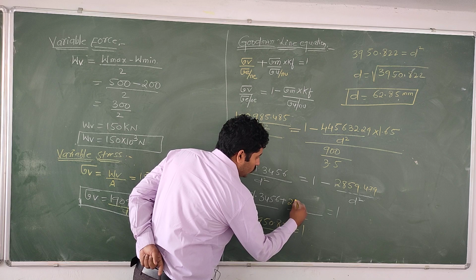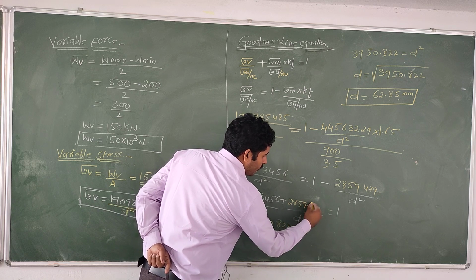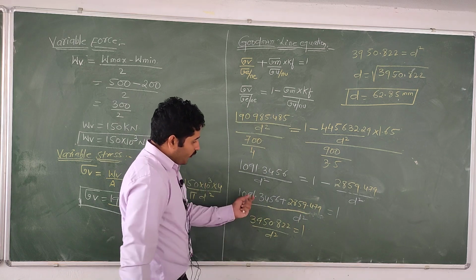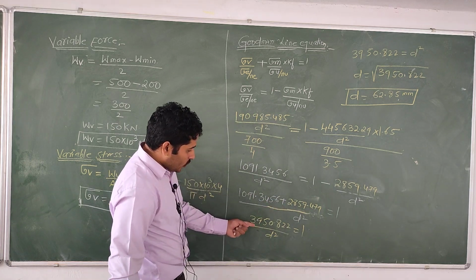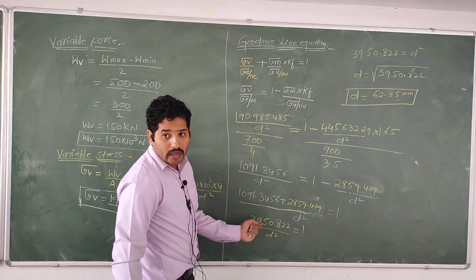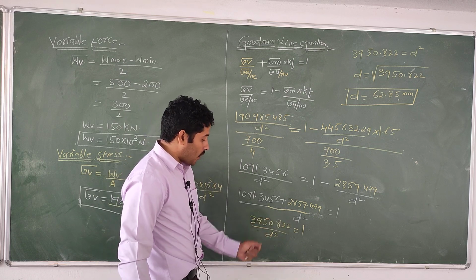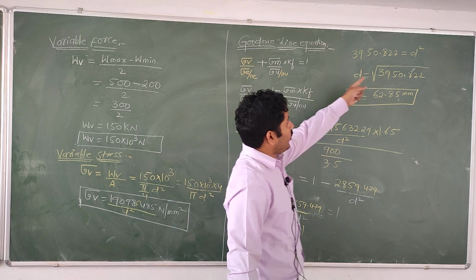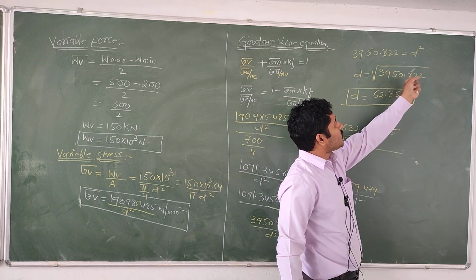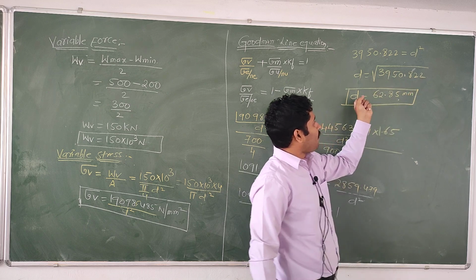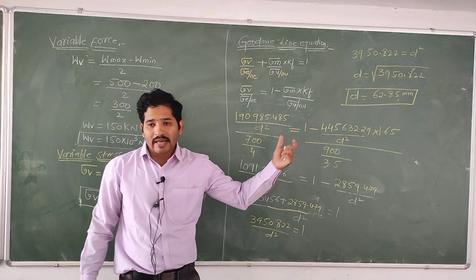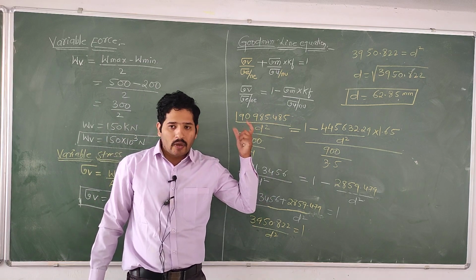You add here 2859.479. Okay dear, so if you add this value, then you will get 3950.822 divided by D square equal to 1. Then if you remove the square, it becomes the power, 3950.822, then the diameter you are getting is 68.85 mm. Is it right? So this is the diameter of a circular shaft.